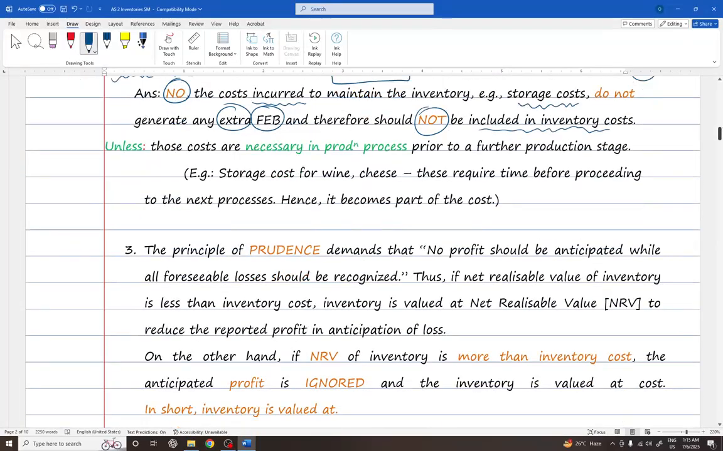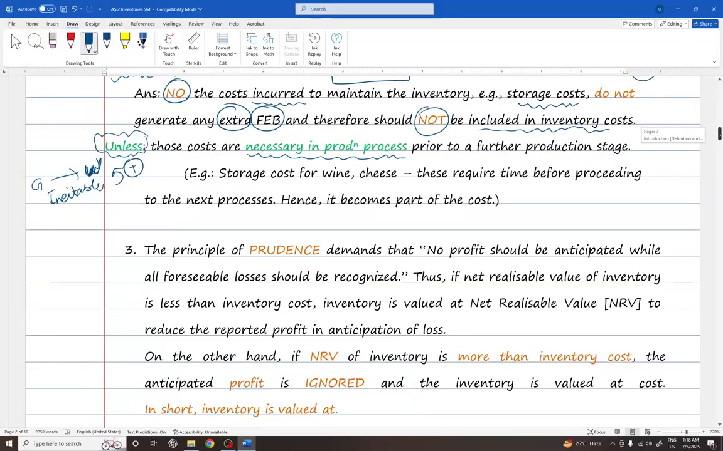Now, any storage cost is not included in the cost of raw material, but unless, and this is the important part, such storage cost is necessary in the production process itself, prior to the further production stage. Example: storage cost of wine or cheese, which takes months or a few years. These require time before proceeding to the next process. Hence, it becomes part of the cost. I mean, you cannot directly convert grapes into wine after half an hour or something, right? You need time to process, and that is inevitable. Hence, they should be added.